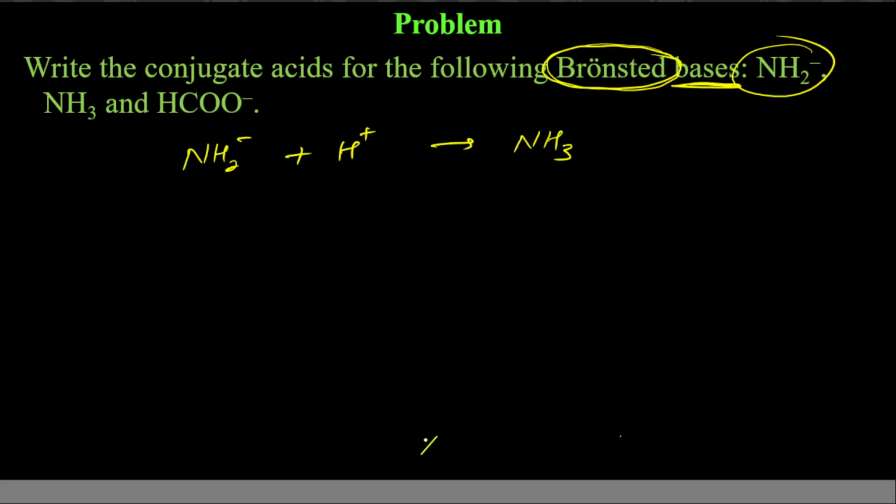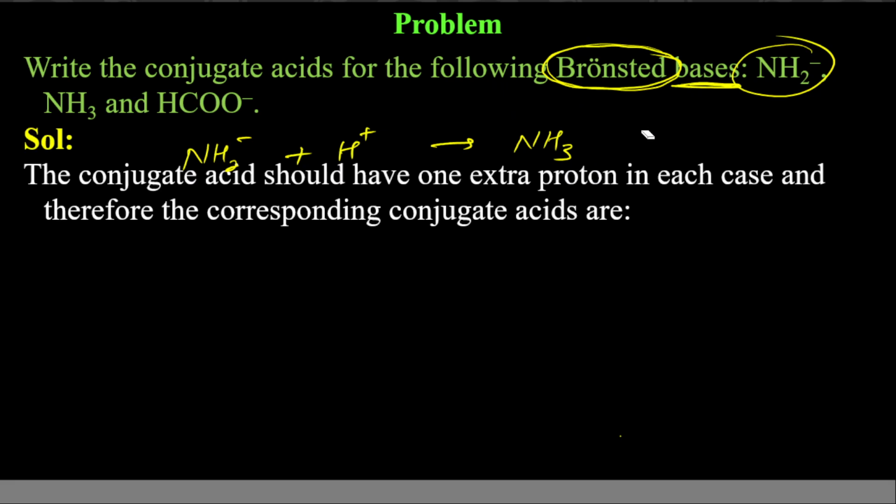And what will be the charge? Here overall charge is -1 + 1, that is 0. So on right hand side it should be 0. Ammonia obviously does not have any charge. So it is NH3 in this case, ammonia.